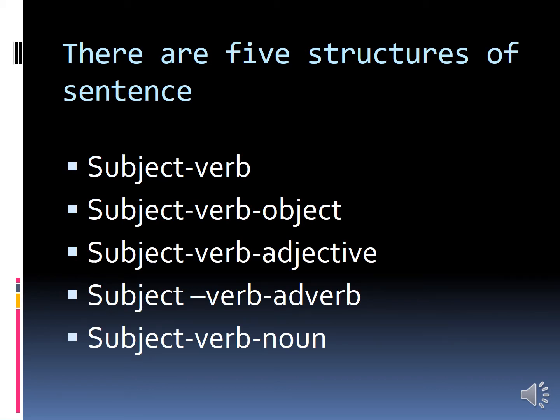Now come to the particular topic, the structure of sentence. Actually there are 5 structures of sentence. First structure is subject, verb. Second, subject, verb, object. Third one is subject, verb, adjective. Fourth one is subject, verb, adverb. Now the last and fifth one is subject, verb, noun.